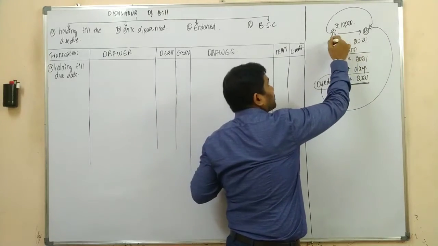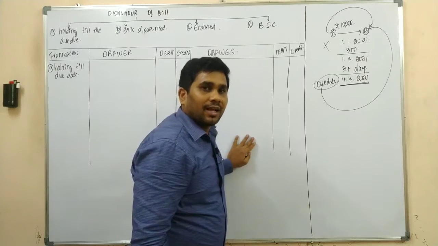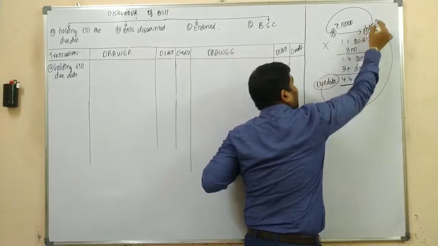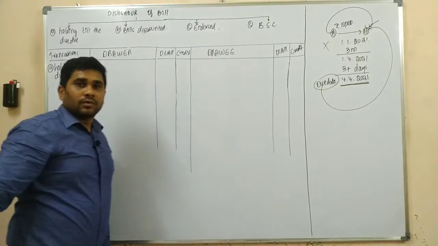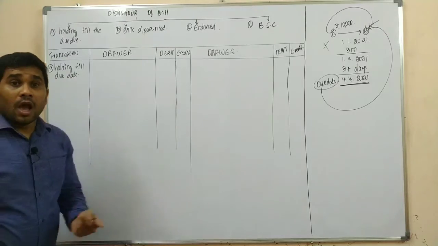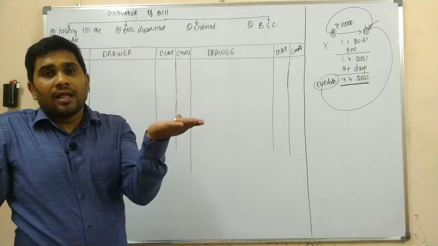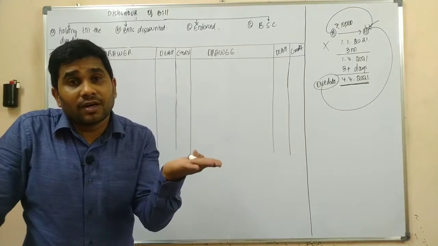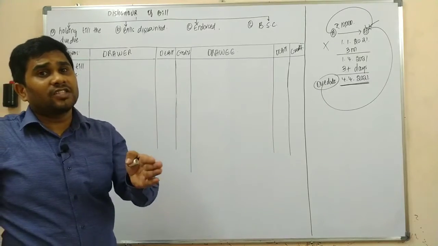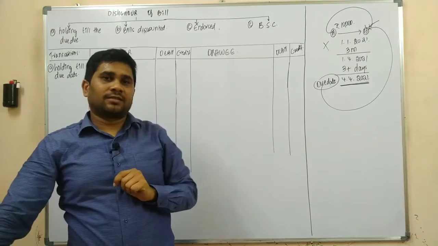And as the bill was cancelled, that means as the asset was cancelled, so now Mr. B is supposed to pay. Sir, what is the logic here? Upon raising the bill, the form of the asset was changed from the debtor to bills receivable.